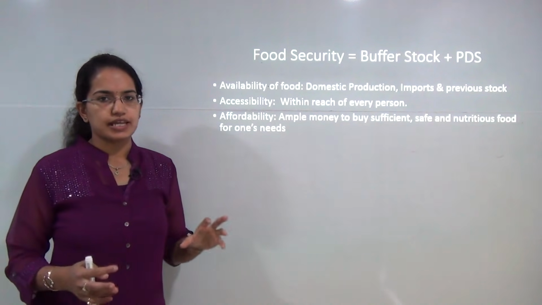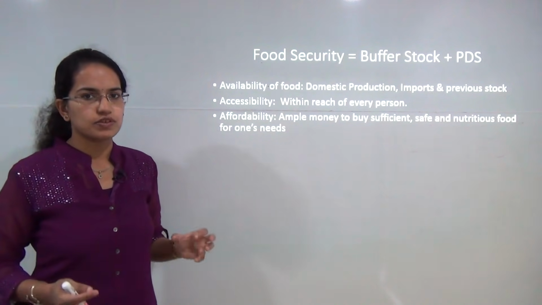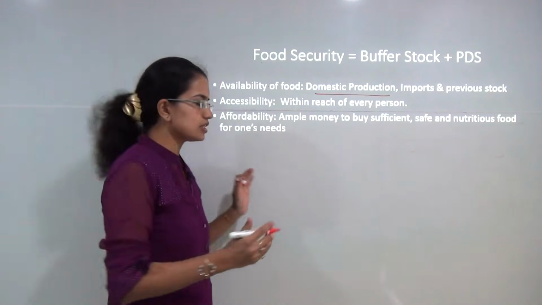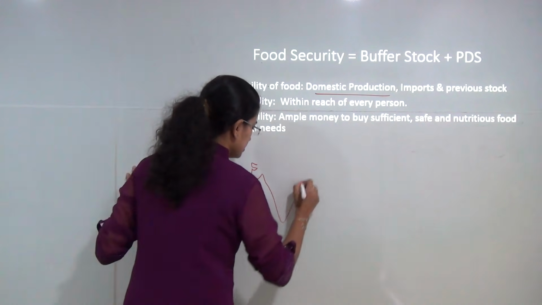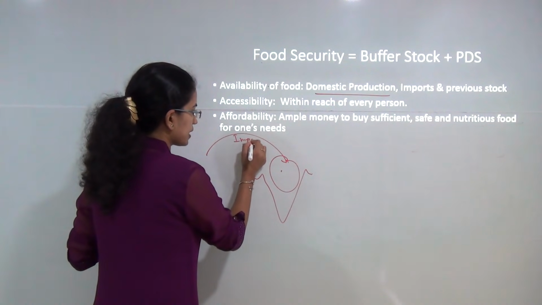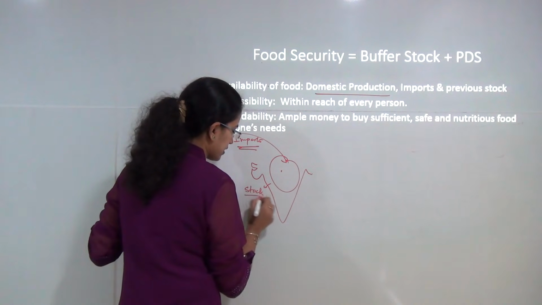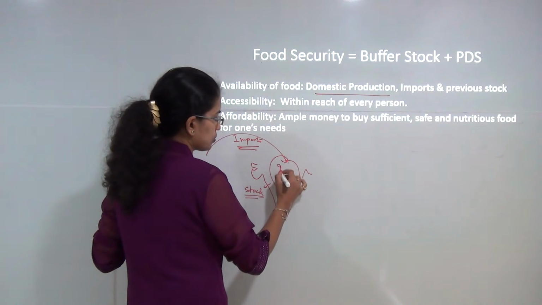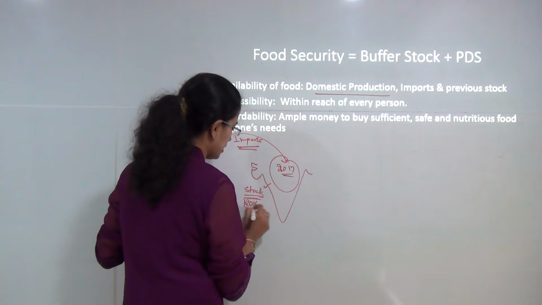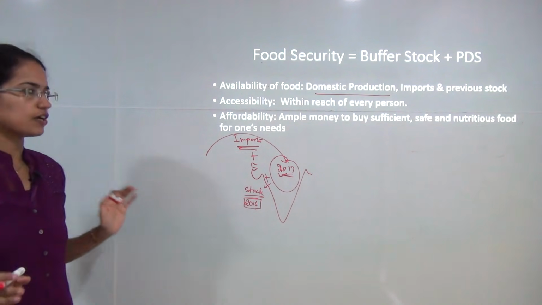Now, in simple terms, I can say a person has food security if there is sufficient availability of food grains. So this can be in form of the domestic production, that is within the nation. So let's say you have India here. So whatever production is there within the nation, whatever imports that you are bringing from outside, and all the stock that has been there, like let's say I have the production for 2017, but I have a kind of stock that remains from 2016. So that stock plus the current production plus the imports is the total availability of the food grain.